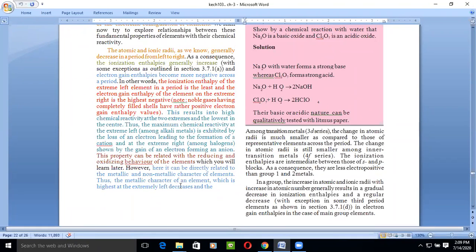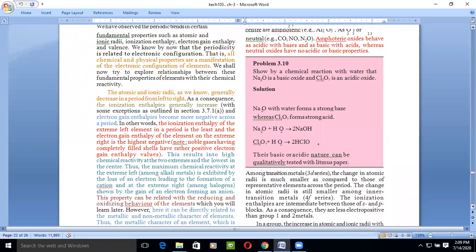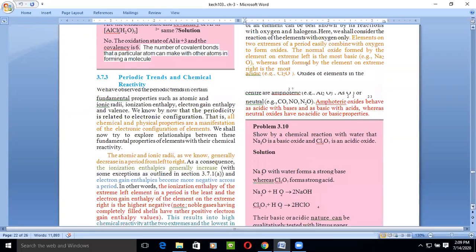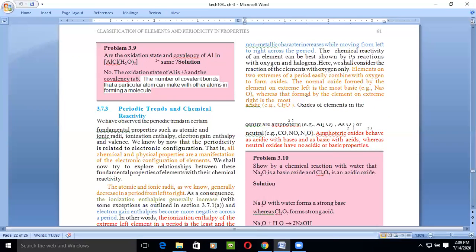Thus, the metallic character of an element, which is highest at the extreme left, decreases, and the non-metallic character increases while moving from left to right across the period. Going from right to left, the non-metallic character decreases, and going from left to right, the metallic character decreases.